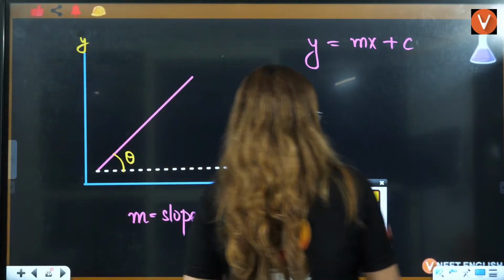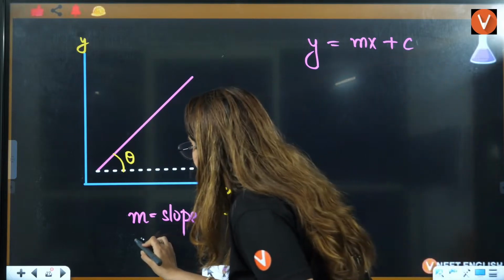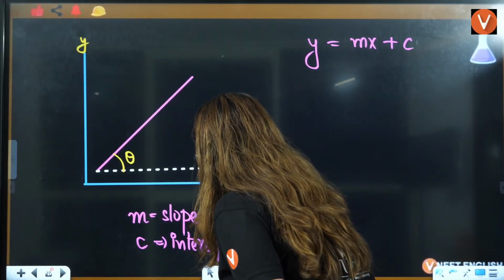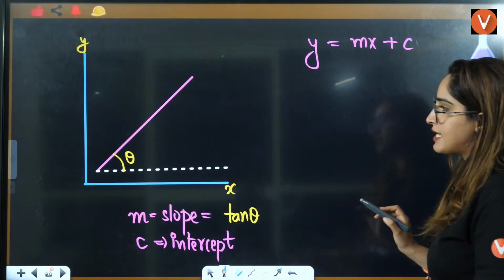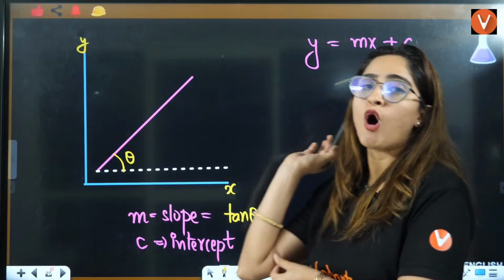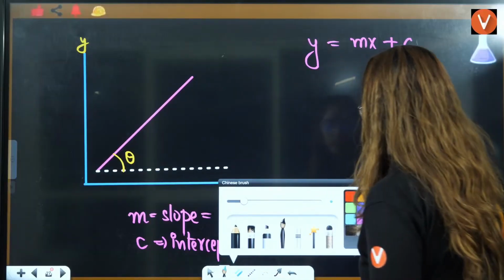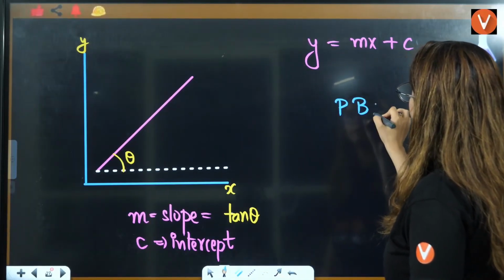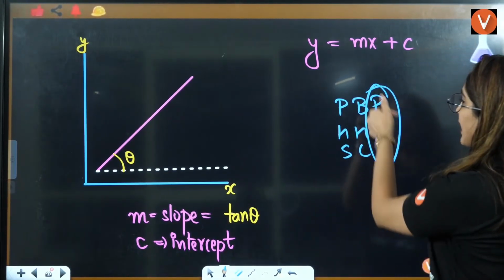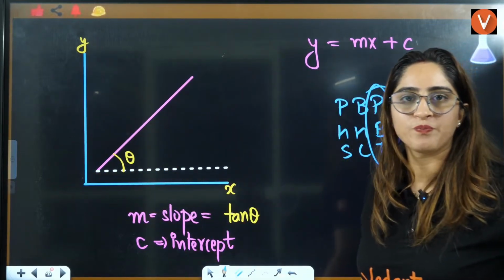Now, what is this c? This c represents the intercept. What is the intercept? Don't worry, we will talk about that. Firstly, let's talk about the slope and what tan theta is. Pandit Badri Prasad, Har Bhole, Sona Chandi Tole. So tan theta is perpendicular by base. This is the perpendicular and this is the base.